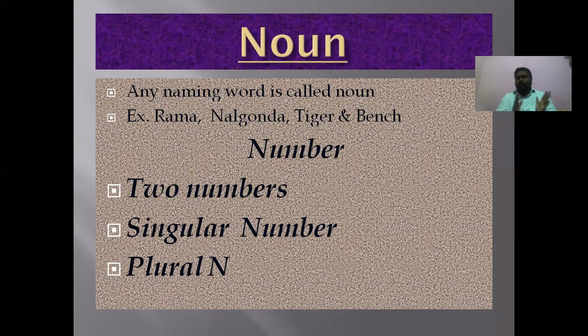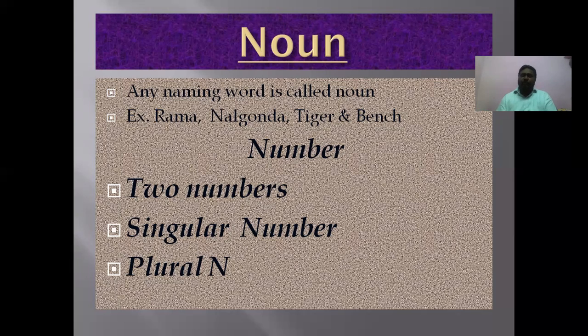So in noun we have number. English grammar is closely related to Telugu grammar. If you master one grammar, automatically the second language grammar will come very easily. We have the same number even in Telugu also. In Telugu we call them vachanalu. There are two numbers in English.